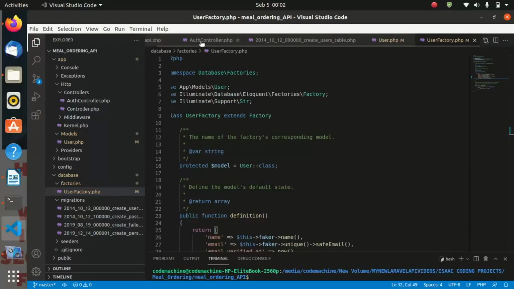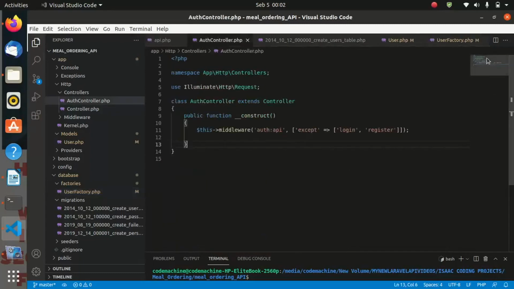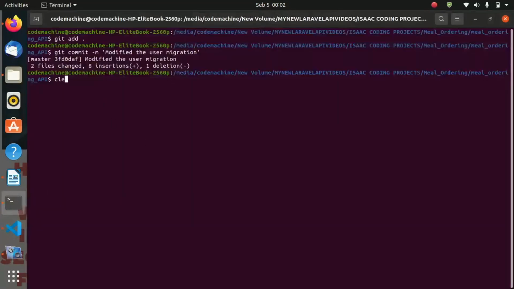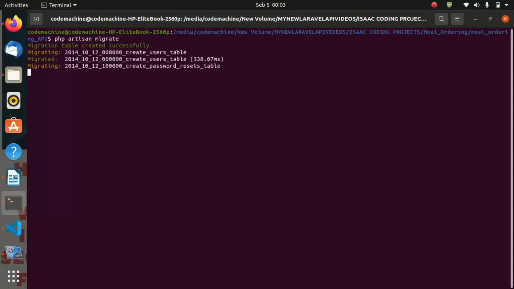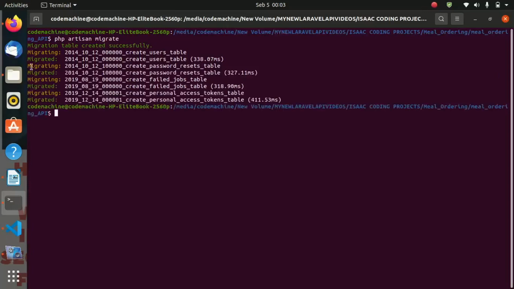So now, let us move back to our auth controller. And for now, before we add other functionalities to the auth controller, let us first go ahead and make our migrations. So for you to migrate, you must run the command php artisan migrate, and automatically we are seeing that all our migrations were successful.